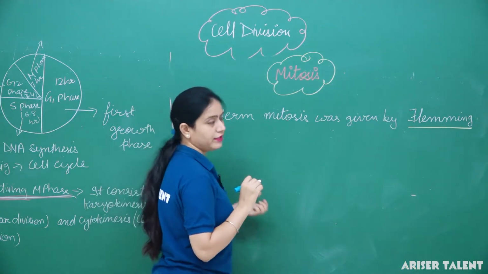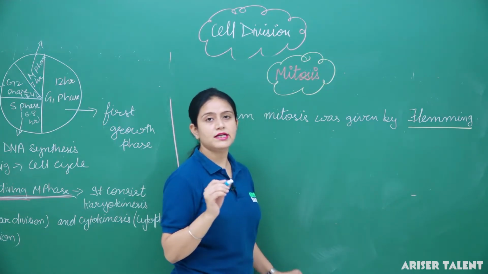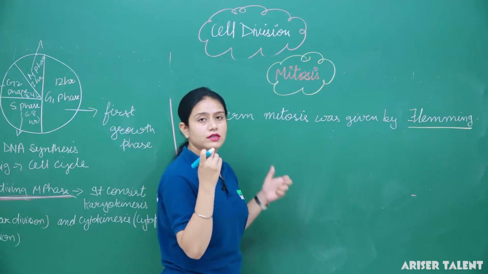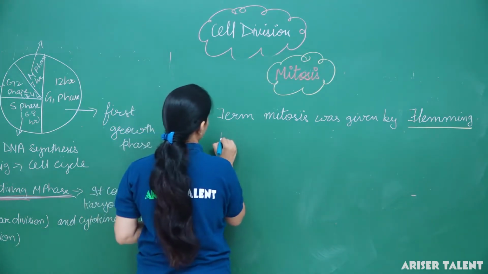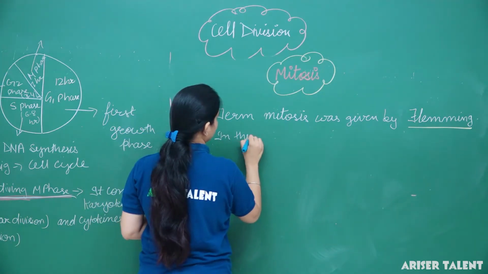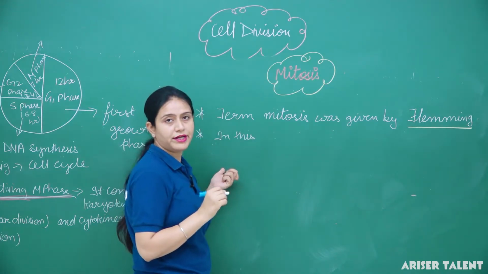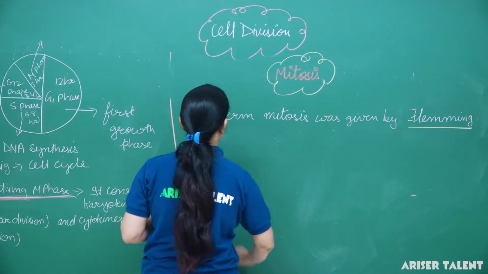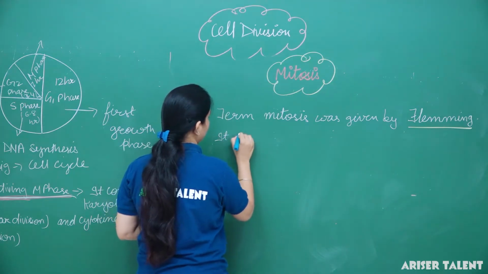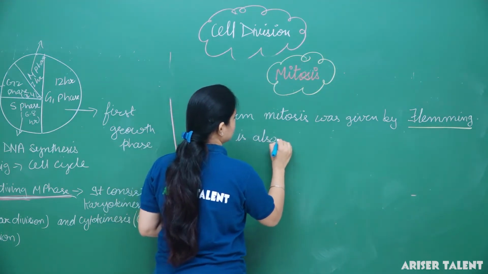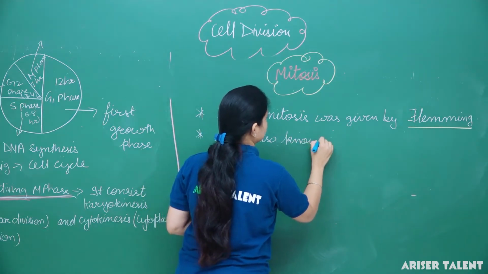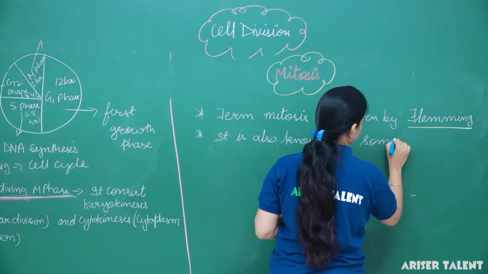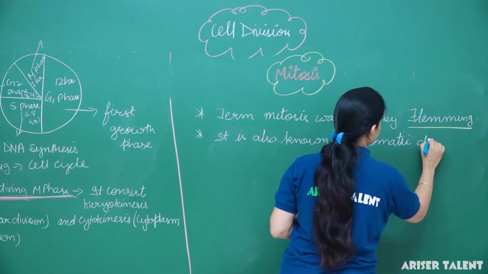In such kind of division, generally the parent cell divides and forms 2 daughter cells which contain the same number of chromosomes. It generally occurs in the somatic cells, so it is also known as somatic division.